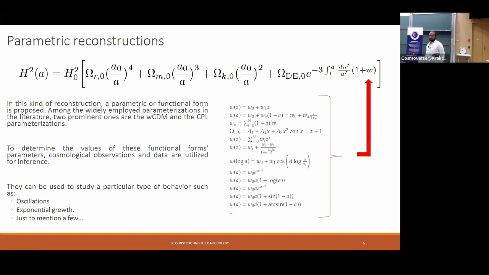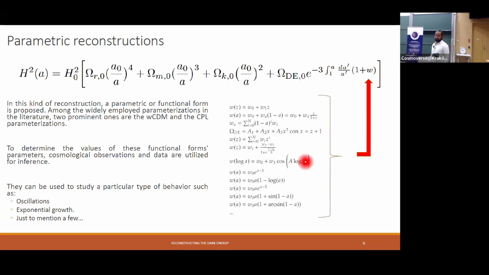So what is a parametric reconstruction? This is one of the most used ones in the literature. For example, let's say we want to reconstruct the equation of state right here for the Friedmann equation. We can select a parametric function such as, for example, CPL, one of the most famous ones. You can also start proposing some more exotic ones that have logarithms or sine or cosine functions. You can also propose Taylor expansions. And you can basically choose any parametric shape you want to study a certain behavior for the equation of state.